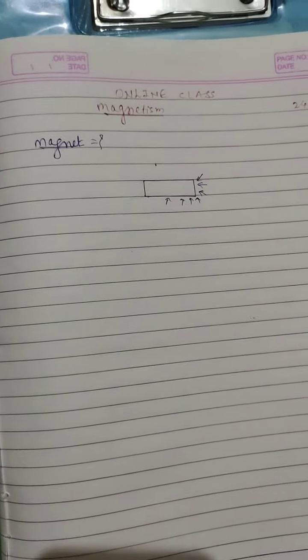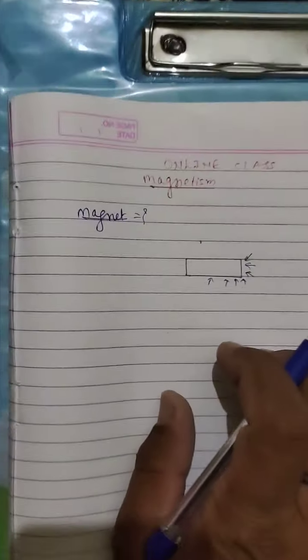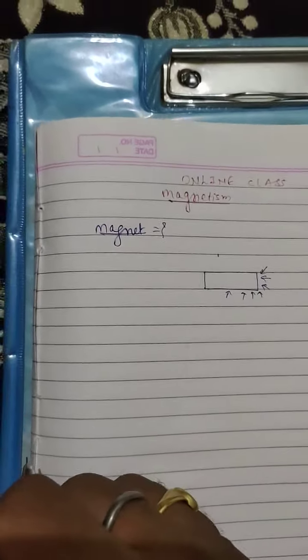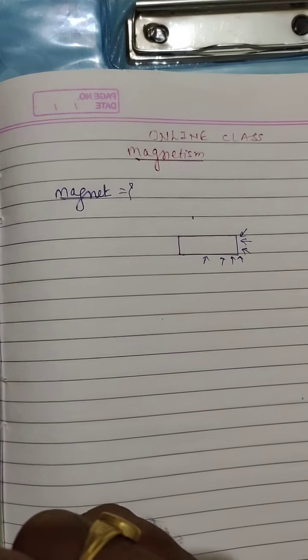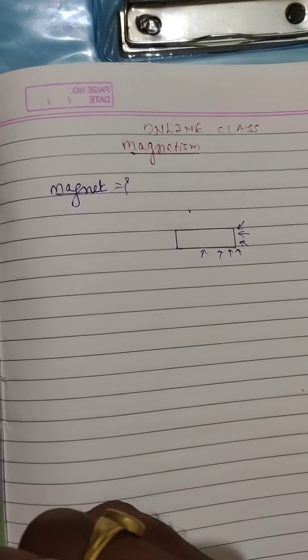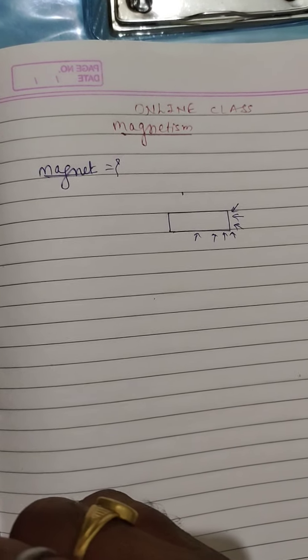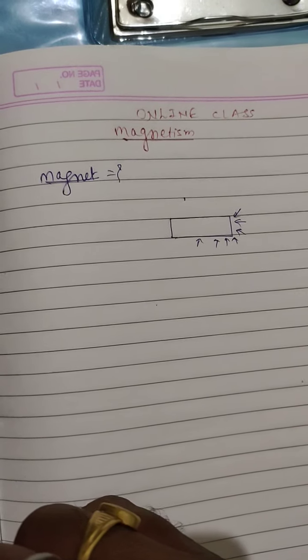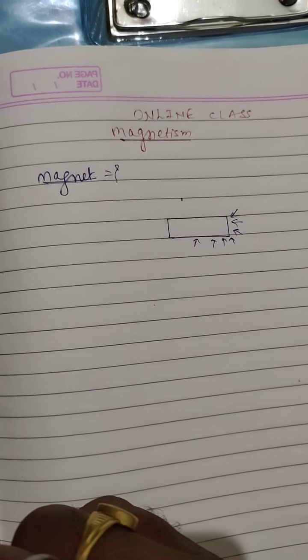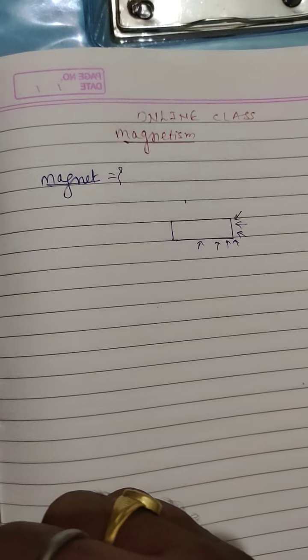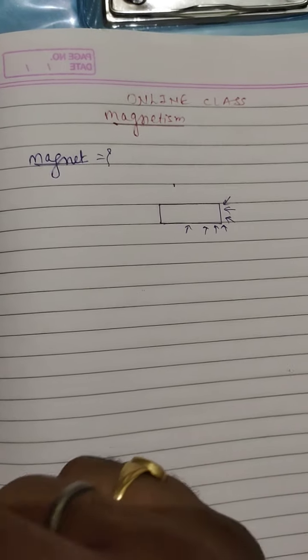So the word magnet originated from the limestone and magnesia. So here is the substance having the property of attracting small iron filings.